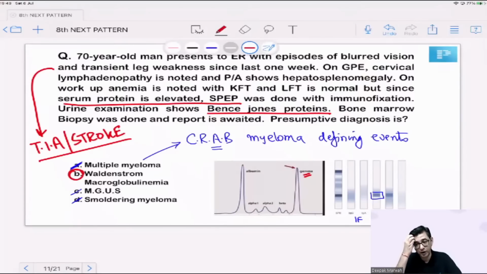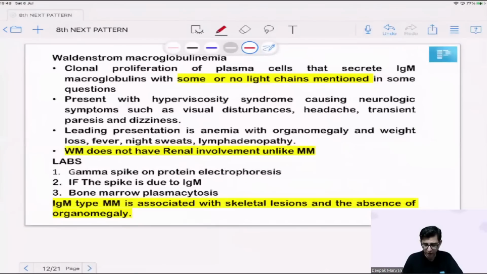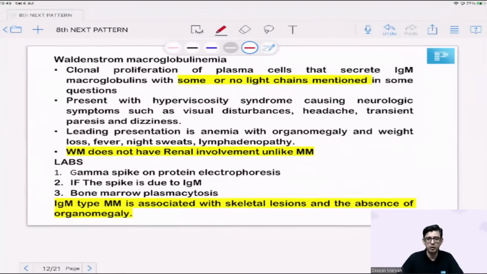Another point I would like to say is Bence-Jones proteins may or may not be present in Waldenstrom macroglobulinemia. So just a quick summary here, you can take a snapshot of it, though I have talked about this main point towards the end of multiple myeloma, that every time they give you a question that looks like multiple myeloma, I have said उसमें ये देख लेना कौन सा antibody involved दे रहा है वो, IgG दे रहा है या IgM दे रहा है, because a lot of questions will look like multiple myeloma but the end result will be the answer as Waldenstrom macroglobulinemia, which has happened in this case also. The main thing is that light chains may or may not be present, because the amount of antibody का जो magnitude of amount produced है